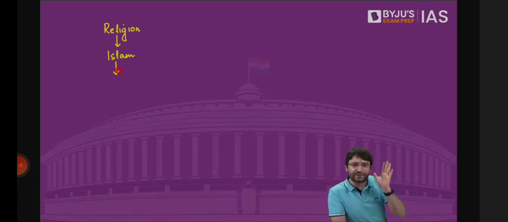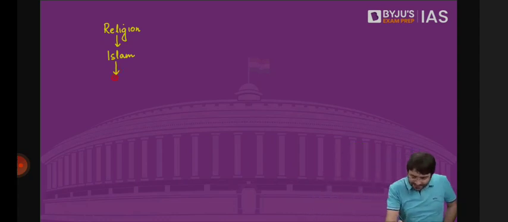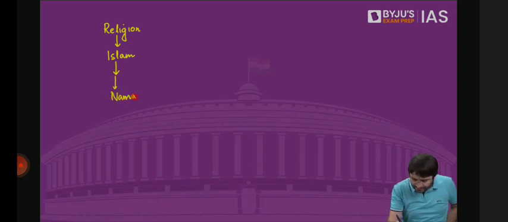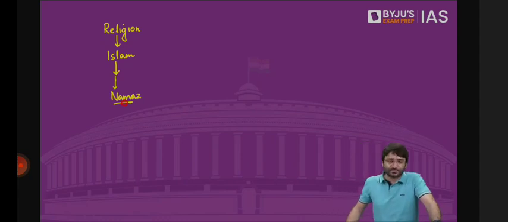And fifth, if you have means, if you have money, you can go on a pilgrimage to the holy sites in Saudi Arabia, the Makkah. These are the 5 principles on which Islam rests. Clear? Now let's say there is a practice that you have to offer namaz. Can tomorrow somebody approach the court that praying 5 times is exploitation, which is prohibited under Article 23 of the Constitution? Because just one student recently asked a question, sir, can I file a case against my parents because they're forcing me to study, which is exploitation?